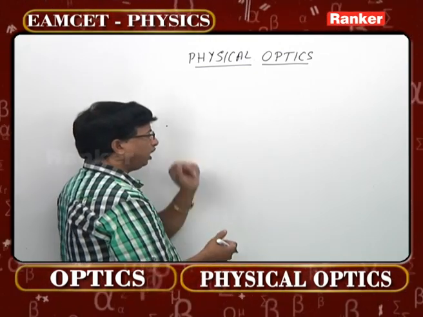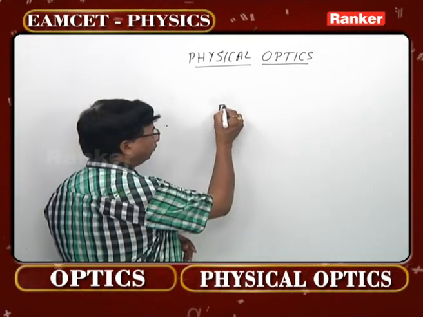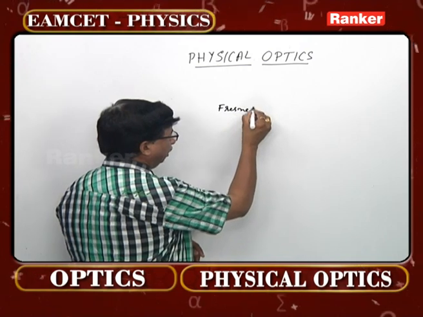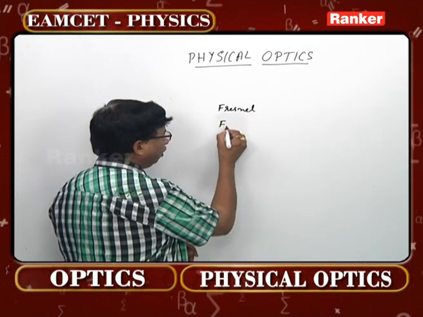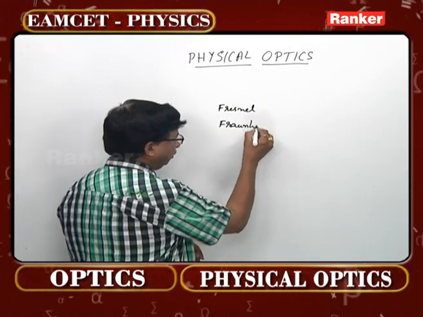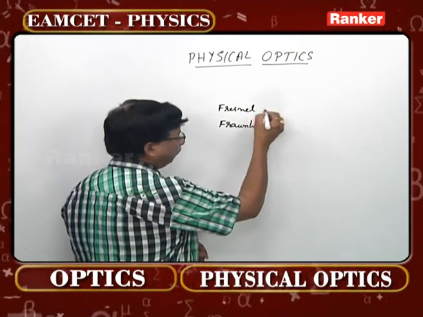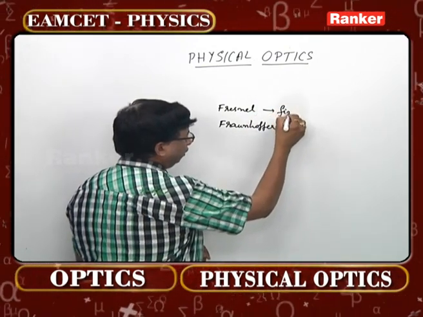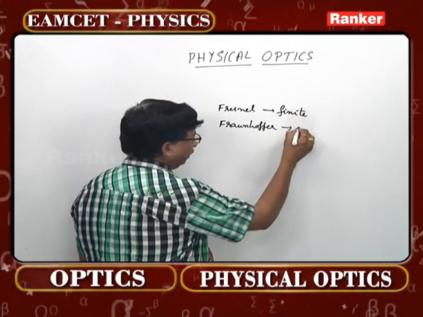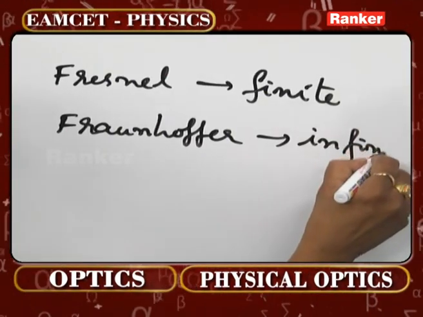As far as diffraction is concerned, there are simply two different types: Fresnel diffraction and Fraunhofer diffraction. Fresnel diffraction is what we call finite diffraction, and the other one is what we used to call infinite diffraction.